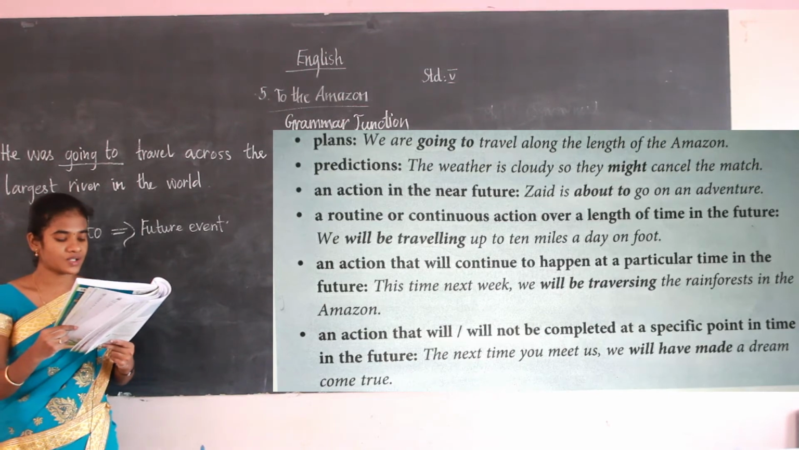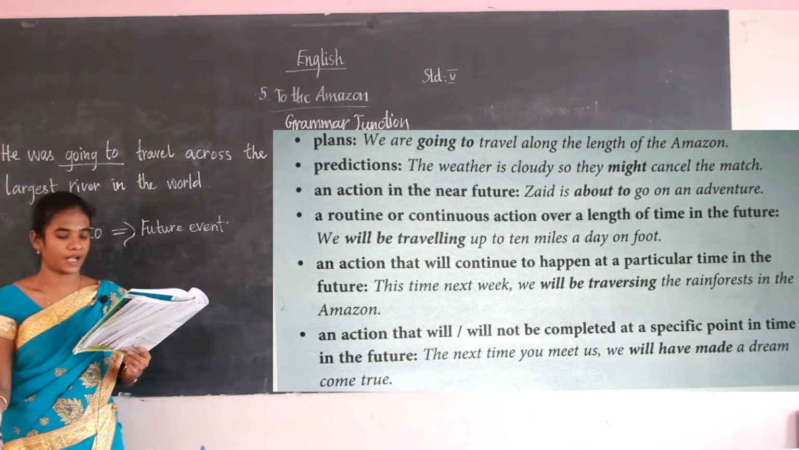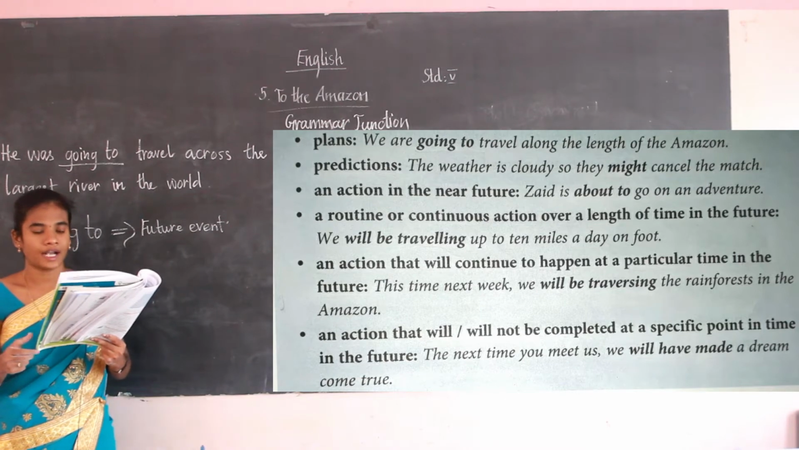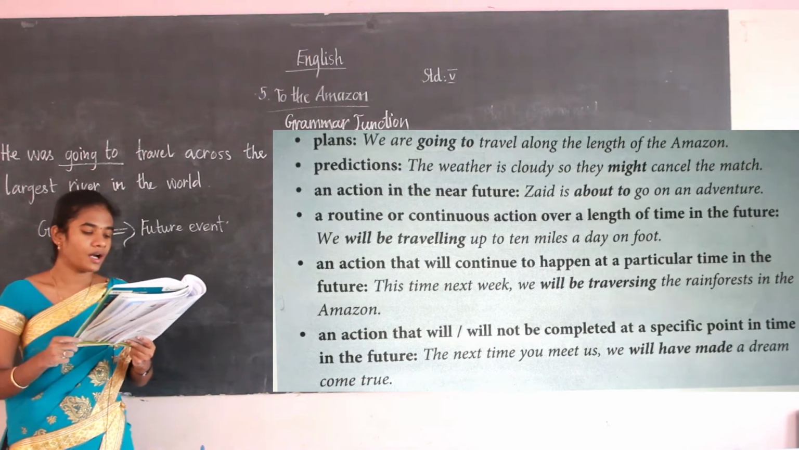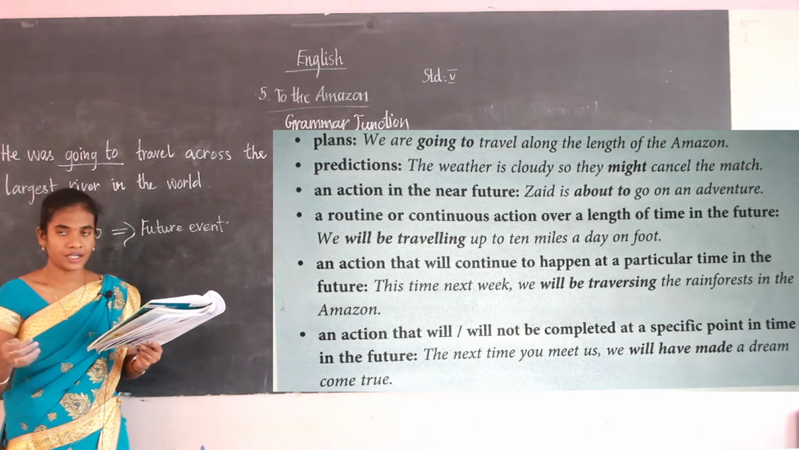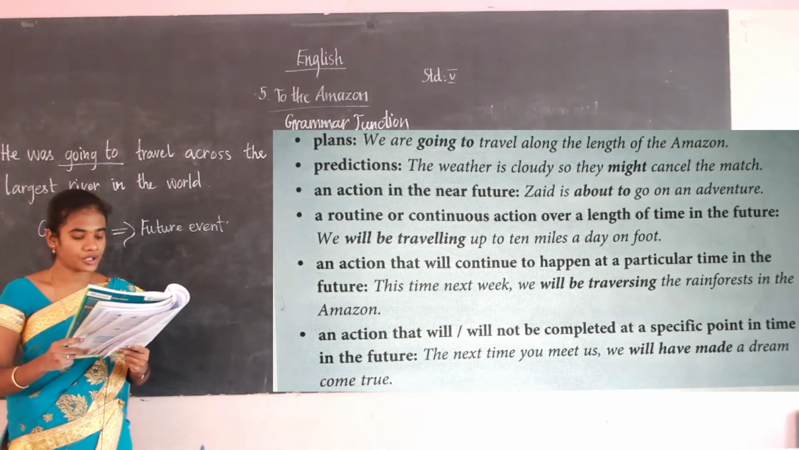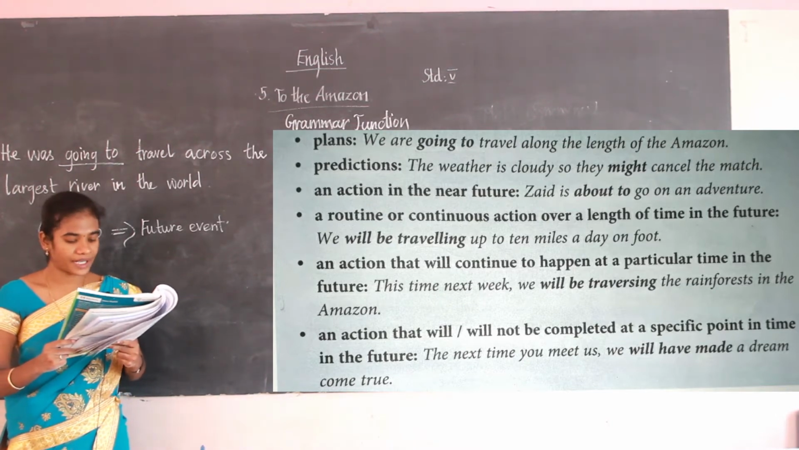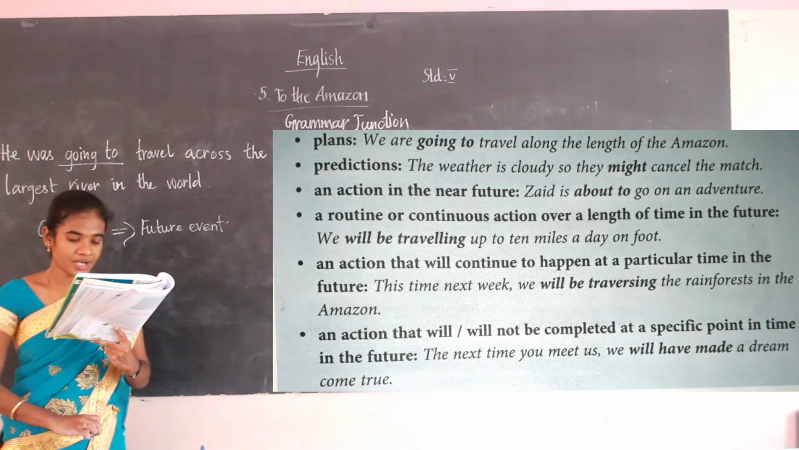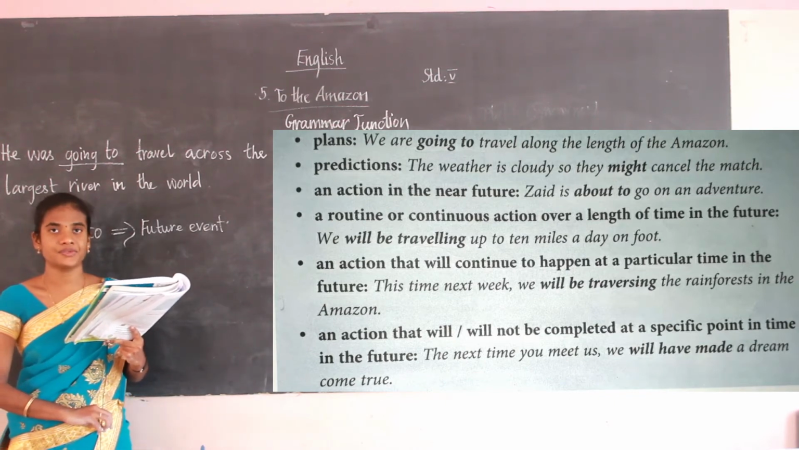Then the next one, the action in the near future, an action that is going to happen in the future and is nearby. For that you have to use about to. Say this: about to go on adventure. The next one, a routine or a continuous action over a length of time in the future. For that we have to use will be traveling. Will be traveling is the future continuous tense. We will be traveling up to 10 miles a day on foot. Here will be traveling is a future continuous tense.